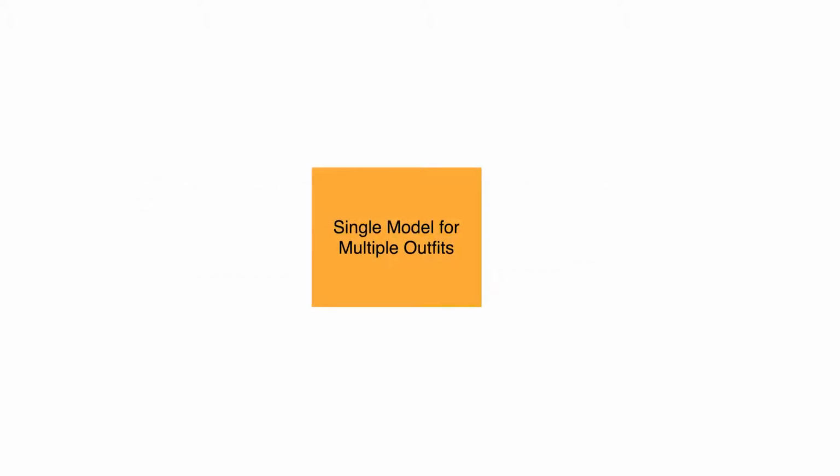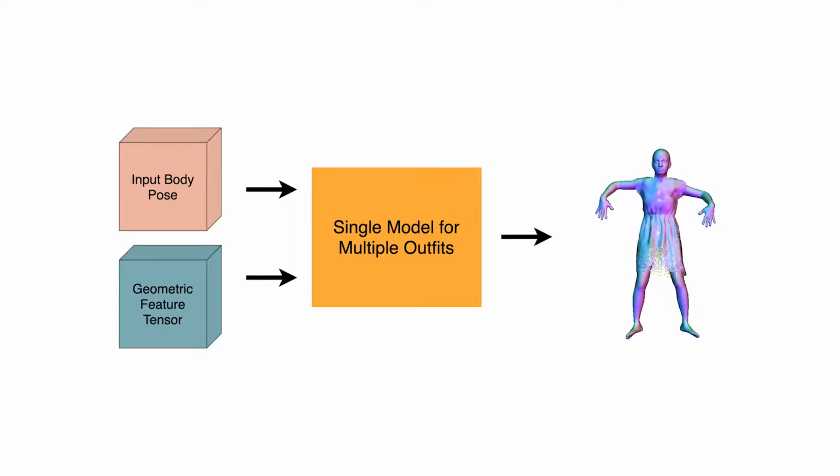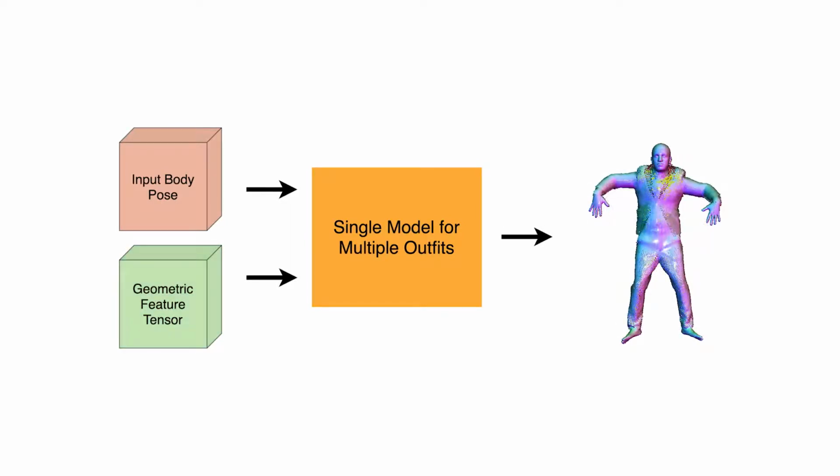Using this dense point cloud representation, we build a system that models pose-dependent clothing deformation across multiple subjects wearing different types of clothing using a single model. To do so, we decompose the point features into separate pose and geometry features. By using a separate geometric feature tensor for each outfit, our model can do cross-outfit modeling with a single shared decoder.